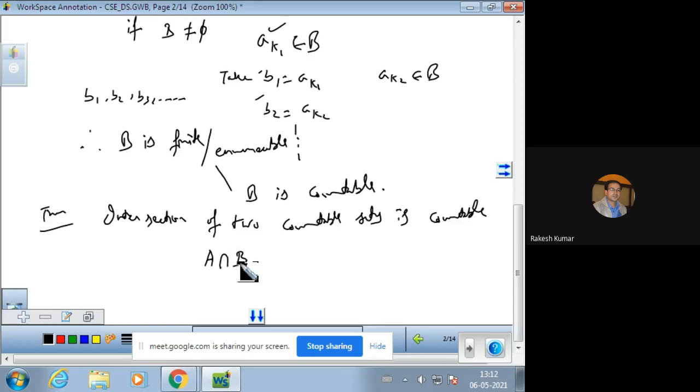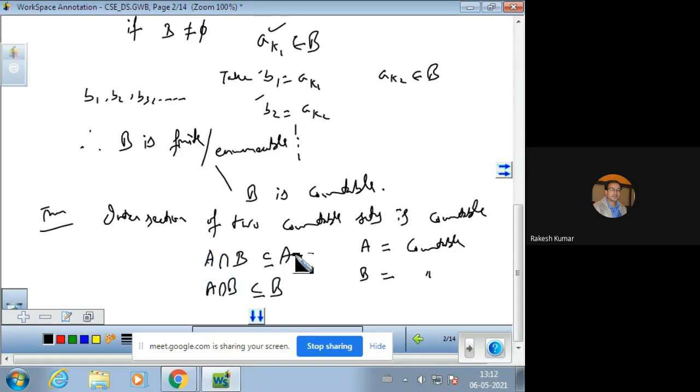The intersection of A and B will either be a subset of A or a subset of B. तो इन दोनों में से कोई ना कोई case होगा ही.